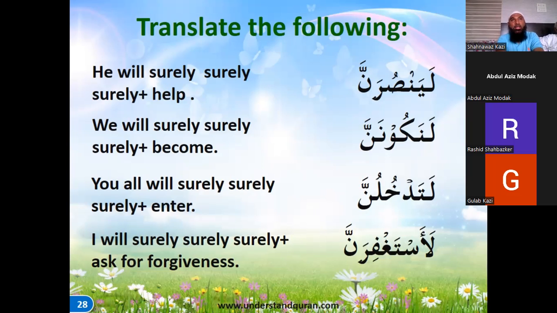So it was in Hudaybiyah when Allah Ta'ala revealed Surah Fatah, and in that Allah Ta'ala said, لَتَدْخُلُنَّ الْمَسْجِدَ الْحَرَامَ إِنْ شَاءَ اللَّهُ آمِنِينَ. When they had gone to Hudaybiyah, they were not in aman, but Allah Ta'ala promised them, and with ta'keed, la tadkhulunna, because it was plural, all of them. There were a lot of people in Hudaybiyah, right? That's why this is a dhamma. La tadkhulunna al-masjid al-haram. This dhamma indicates the plural. You all will surely enter.